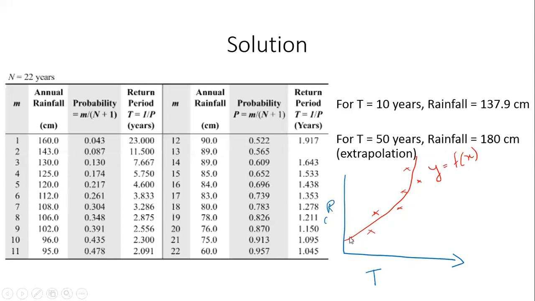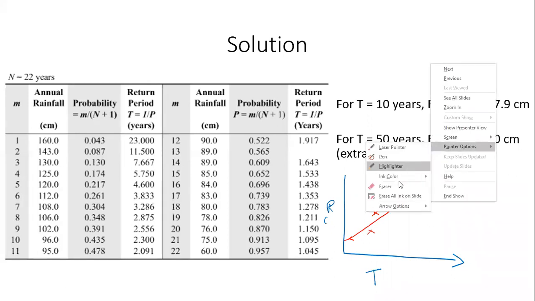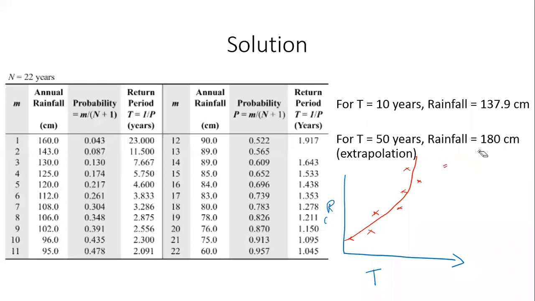That's all. It's not necessary that this function has to be a straight line. It could be an exponential, it could be a logarithmic, it could be x cube, x power 4, x power 5, whatever it is. Once I know this function, all I have to do is put in the value of x and get the value of y. Does that satisfy you? Yes, sir. For the sake of simplicity, I drew it as a straight line. You can, of course, do any function. When you're extrapolating, I would rather extrapolate a linear function than a non-linear function, because a non-linear function can very quickly increase. It's so dangerous.